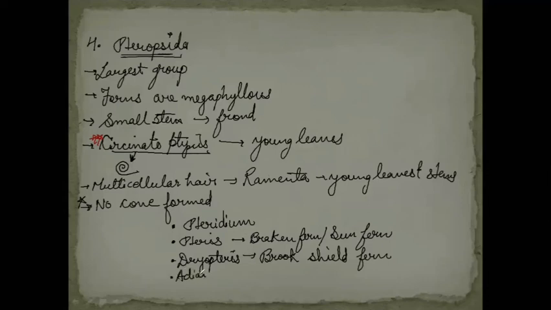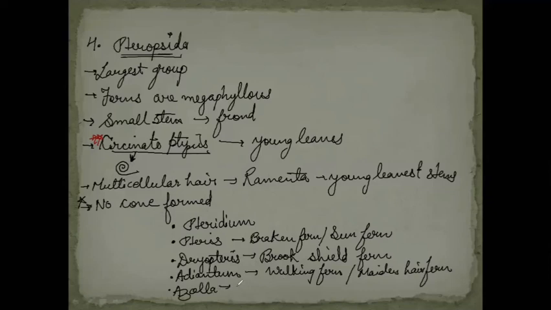As it is the largest group, we have more examples to learn from this group. It is known as walking fern or maidenhair fern. I have a question from this point and we'll be discussing it soon. The last example we have is Azolla.